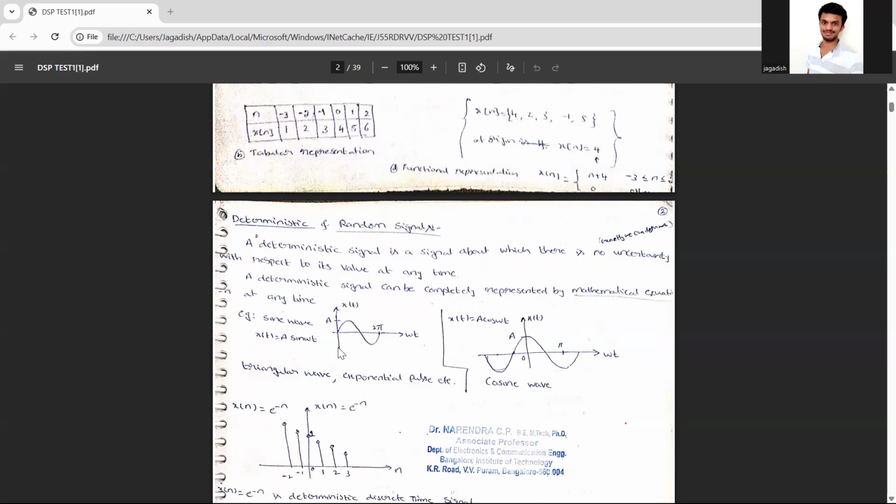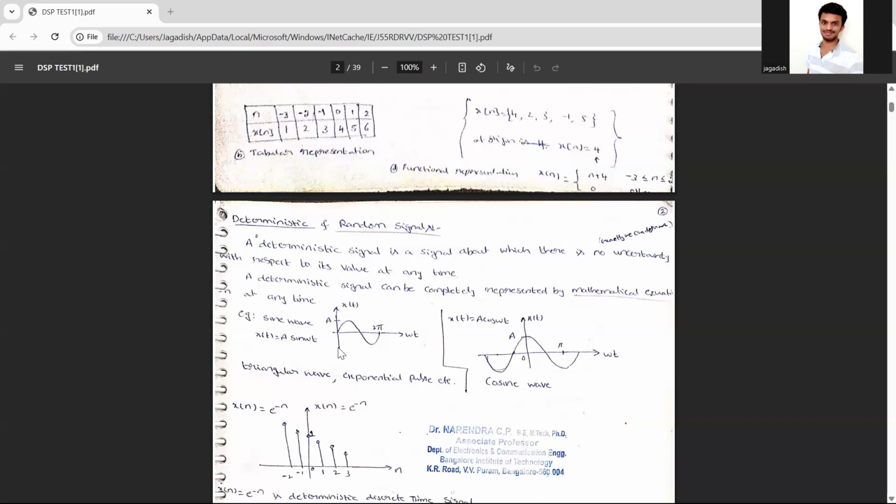Okay. So a deterministic signal can be represented by mathematical equations. I can take x of t is equal to A sine omega t, x of t is equal to A cos omega t. So for everything you will have no uncertainty. So if you think that it's correct, it will be correct.